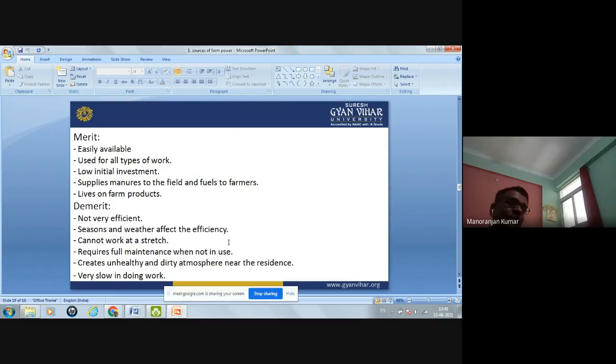Now, the demerit of this type of power is it is not very efficient. Its efficiency is low in comparison to the mechanical power, and also season and weather affect its efficiency. Okay, in the heavy rainy season, its efficiency will decrease, and also if there is a hot climate outside, then also its efficiency will decrease. Okay, the season and weather will affect its efficiency.